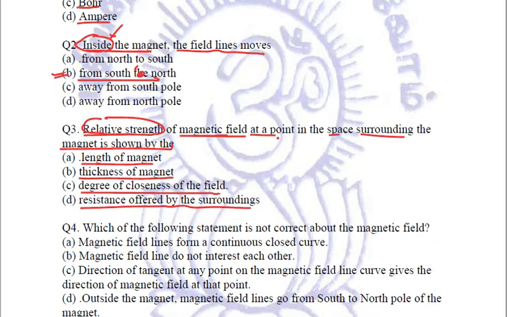We know that the relative strength at any point in the space is shown by the degree of closeness of the magnetic field lines. Wherever the magnetic field lines are closer to each other, there the magnetic field will be stronger. So the correct answer is C.